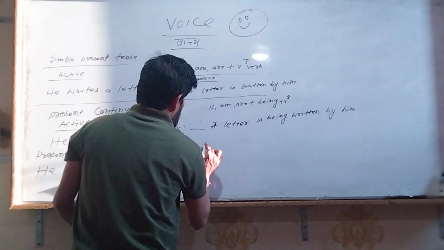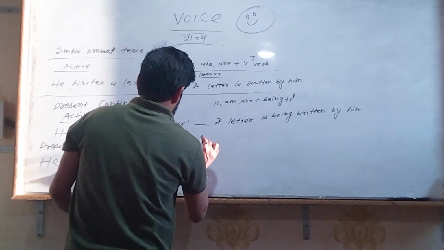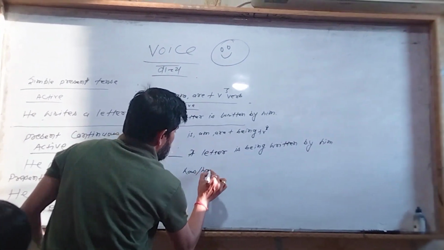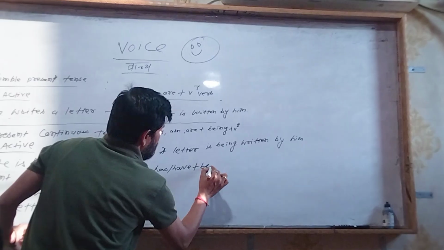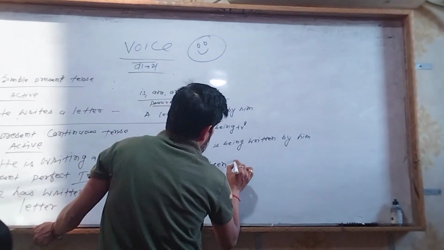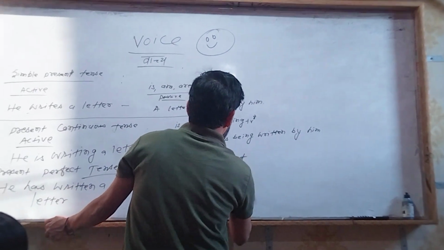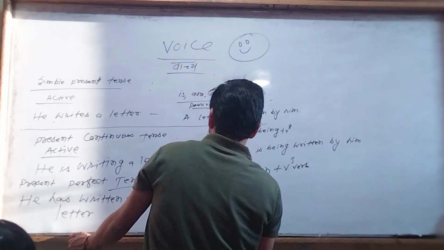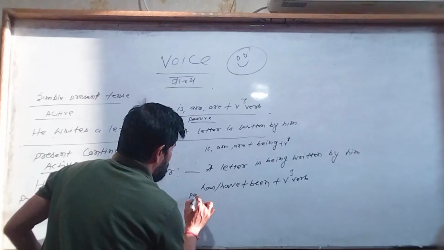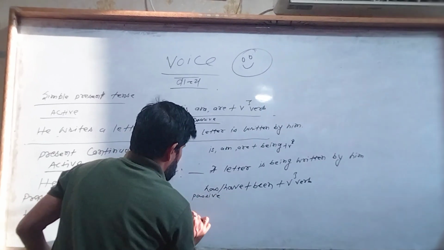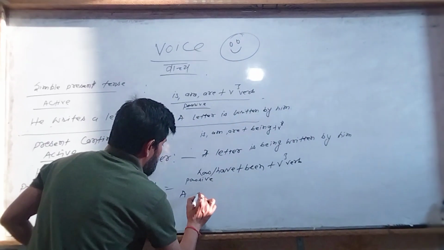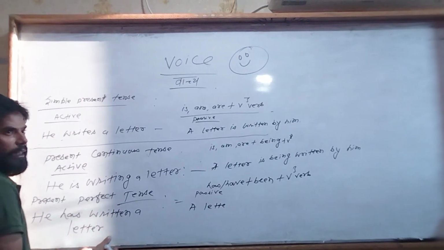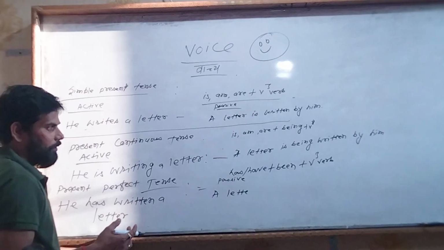Okay, now Salzburg please, the rule is, first I'll write the rules. Passive rule is has, have, plus been, plus V3. That is the verb only. Fine. What will be the sentence in the passive, Salzburg? A letter has been written by him. Repeat again. A letter has been written by him.